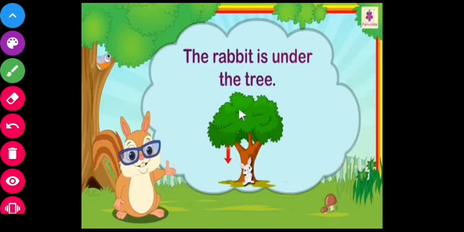The next one: the rabbit is under the tree. Where is the rabbit? We say, sir, the rabbit is under the tree. So under tells us where the rabbit is. So under is a preposition. Okay, let me switch to the next slide.